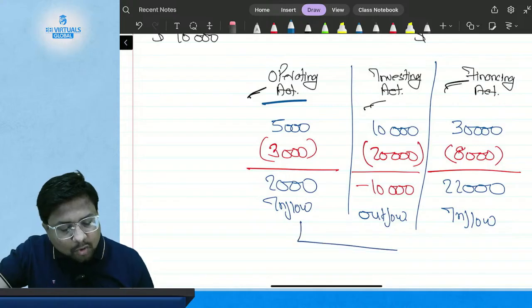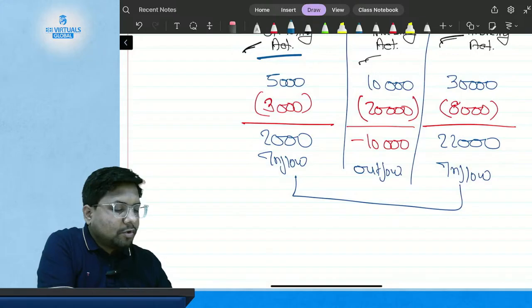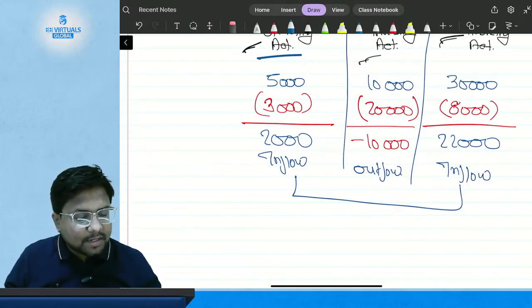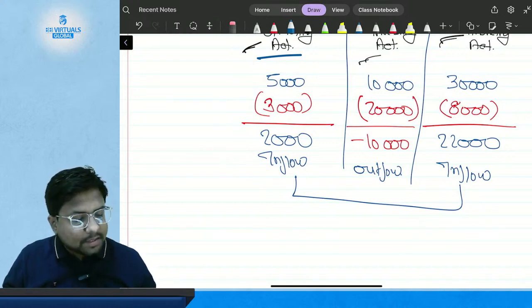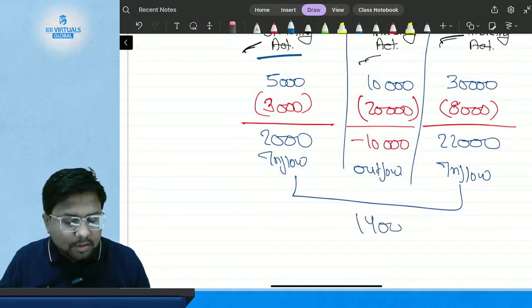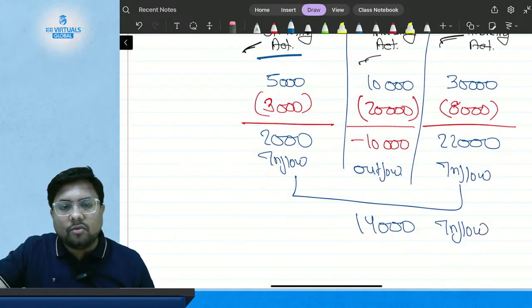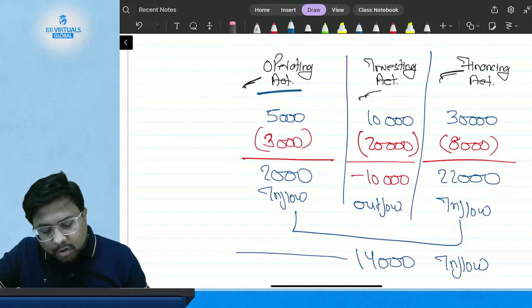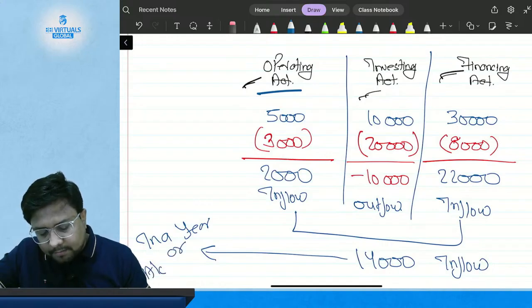If I sum all this using a calculator, what is my net inflow or outflow? 2,000 minus 10,000 plus 22,000 is equal to 14,000. That is my net inflow from all the activities in a year, or you can say in an accounting period.